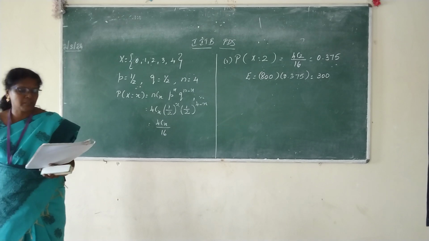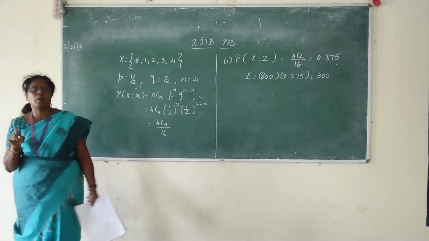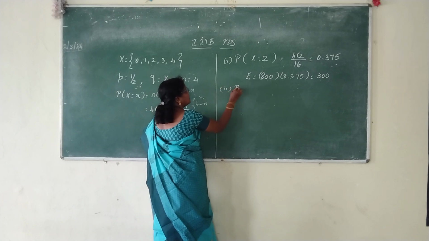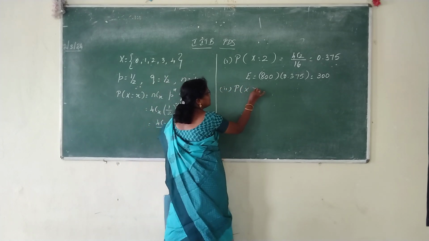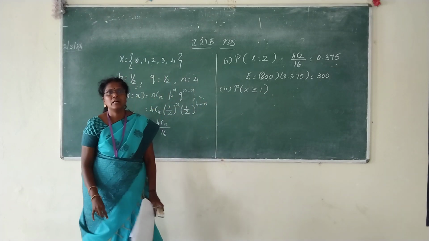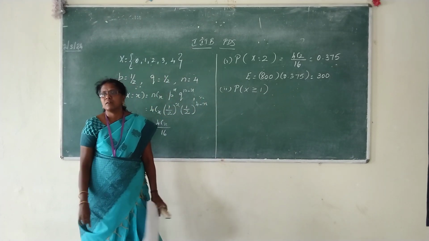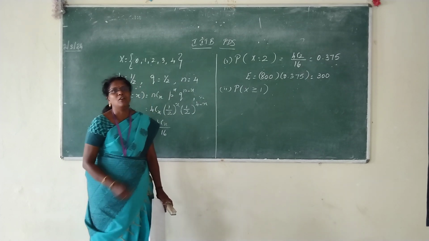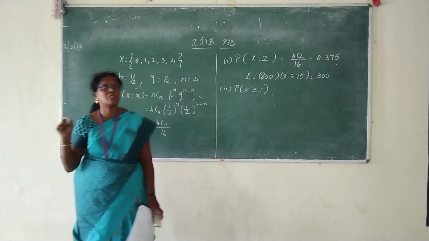Take the next one. What is supposed to find? At least one boy. At least one boy is what is supposed to find? X is greater than or equal to 1. Why greater than or equal to? At least means greater than or equal to. Very good. Now you understood the concept. Okay. So greater than or equal to 1, how many values are possible?